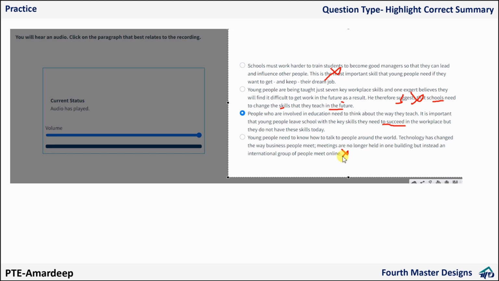Now in 2 options the last sentence was not discussed. In the second and third, the last was discussed, but in the second they are saying something different, and in the third, whatever is written exactly matches with the speaker. That's why I'm going with this one.